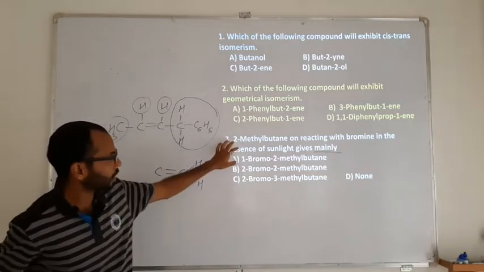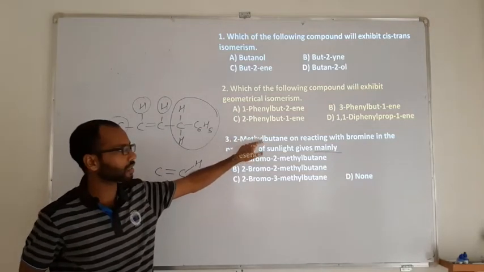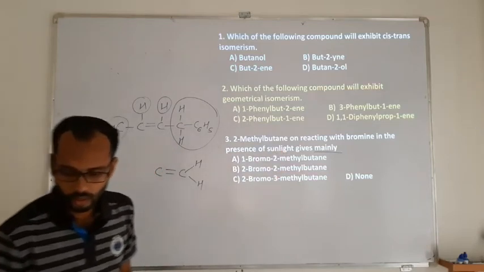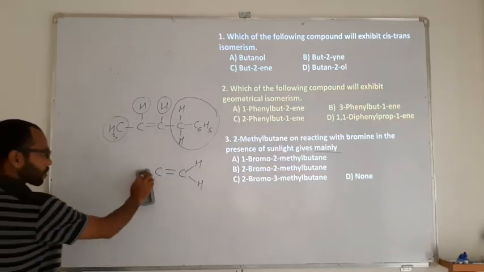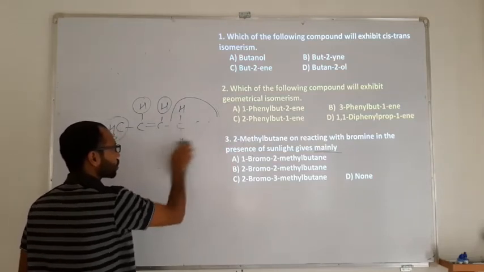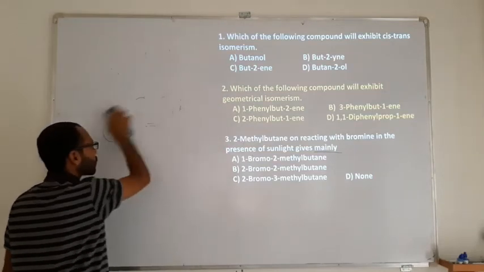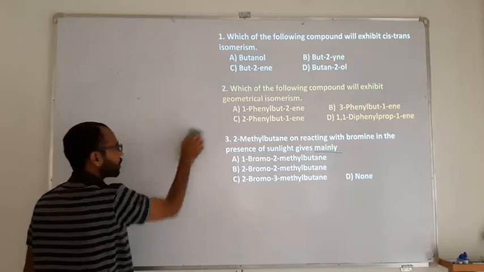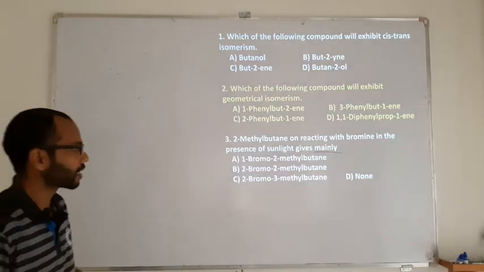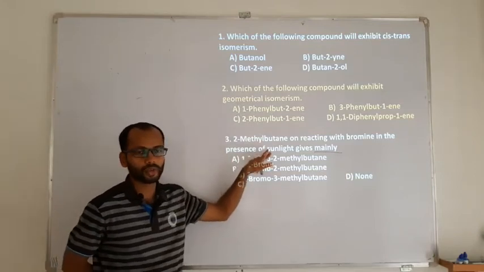So if you see a reaction, it's a 2-methyl butane, an alkane, reacting with bromine in presence of sunlight. So this is going to be a halogenation reaction. The halogen they have taken is bromine, so therefore it is going to be bromination, because the reaction is taking place in presence of sunlight.